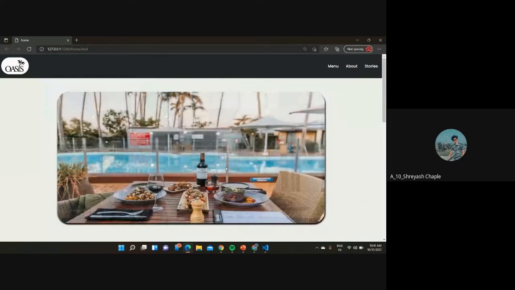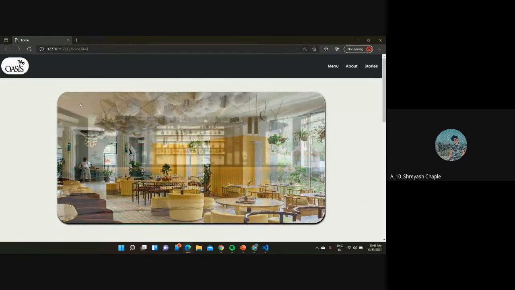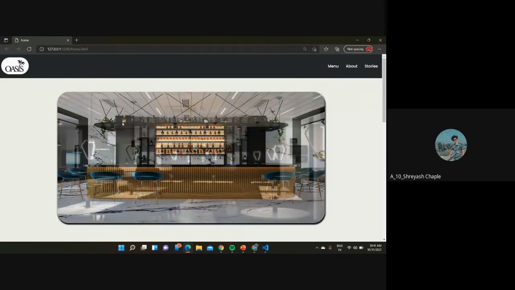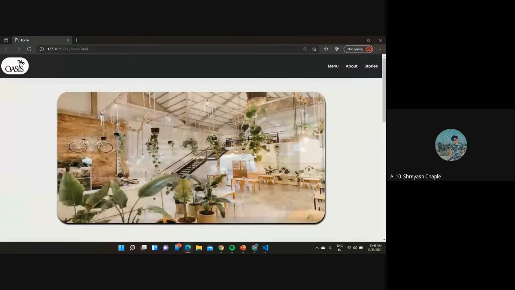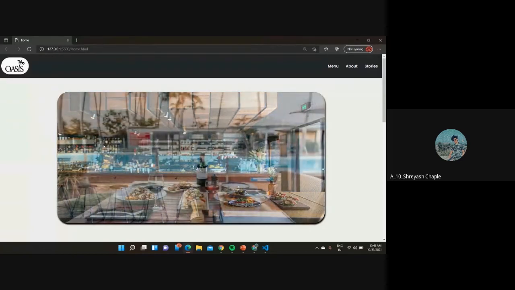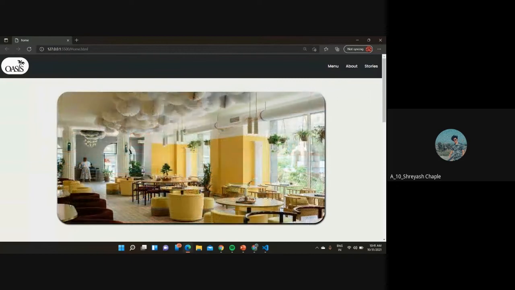So now we will talk about the image slider part. I used this image slider part to show the ambience of the restaurant. This is the purely CSS part. I used keyframes in this image slider. At equal intervals of time the image will change, and this gives us an idea about the ambience of the restaurant.